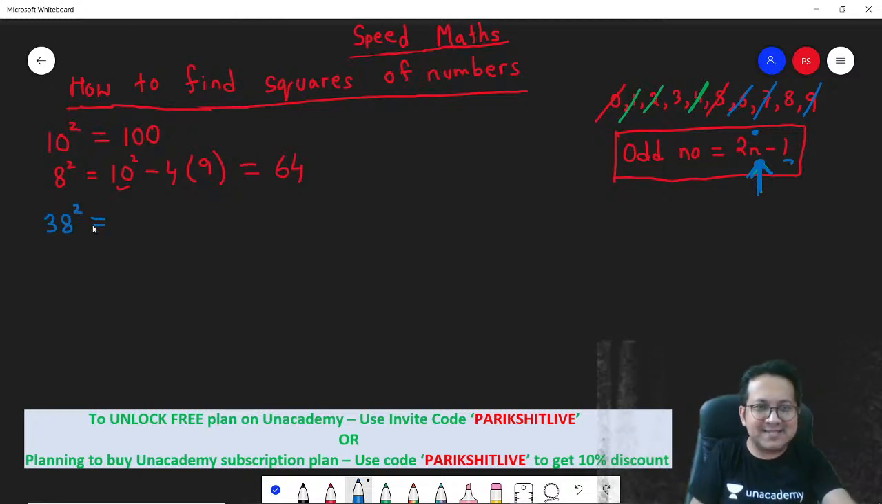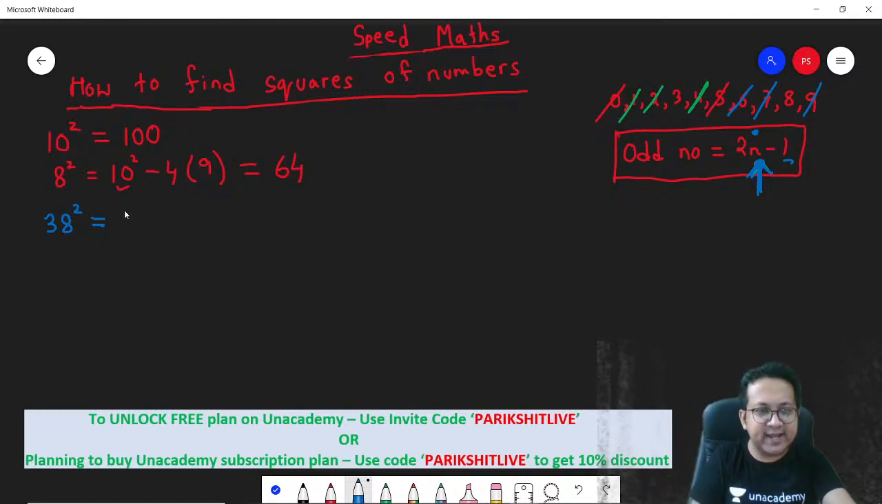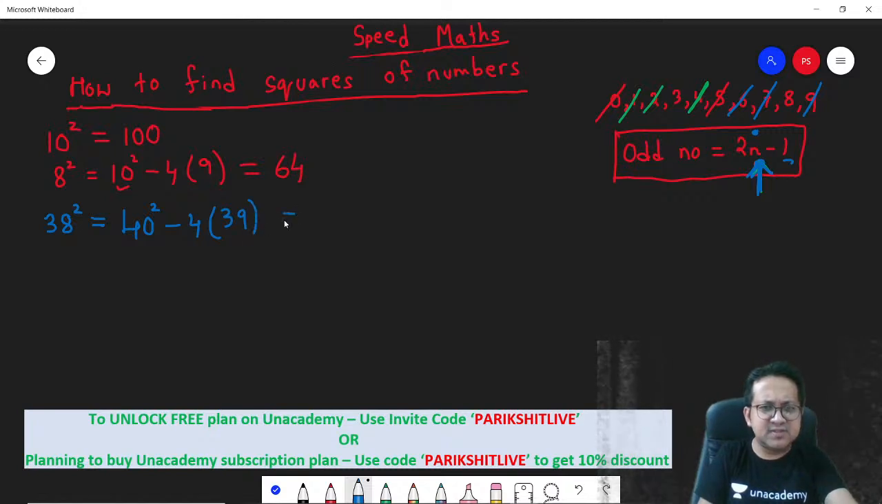So the nearest number that you know when it comes to 38 is 40 square. So 40 square is 1600, minus 4 times the number just less than 40, which is always 39. So 1600 minus 4 times 39.